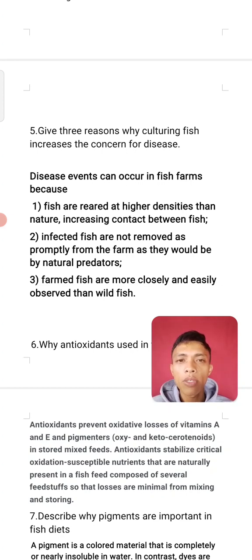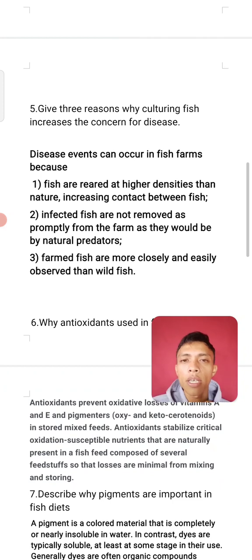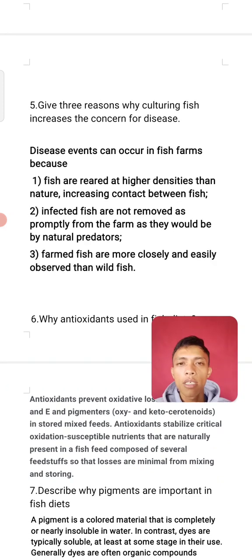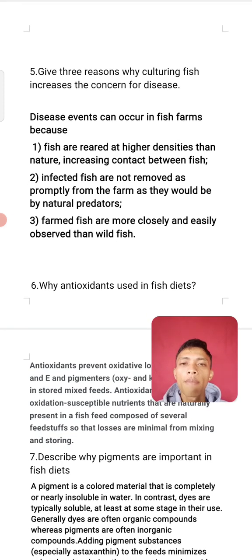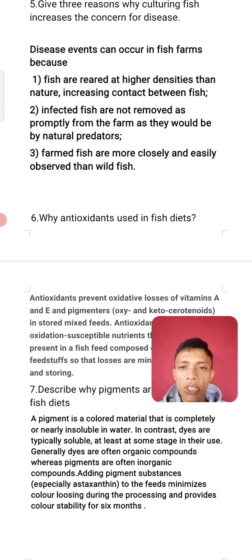Three reasons why culturing fish increases concern about disease. Number 1, these events can occur in fish farms because fish are reared at higher density than in nature, increasing contact between fish. Number 2, infected fish are not removed as properly from the farm as they would be by natural predators. Number 3, farm fish are more closely and easily observed than wild fish.